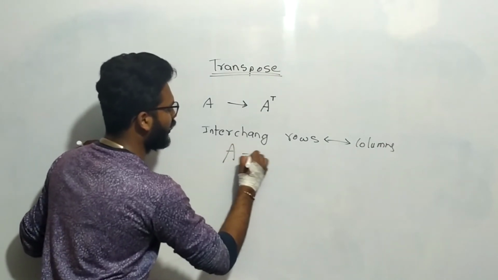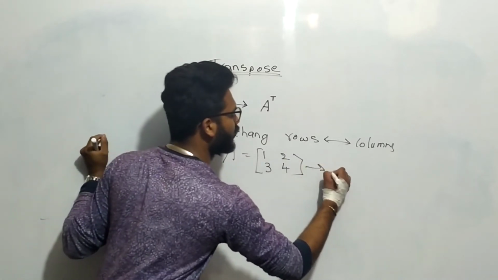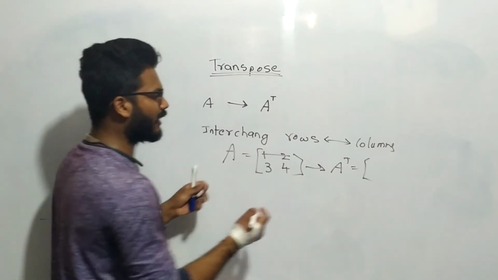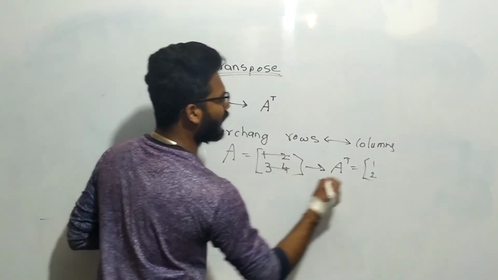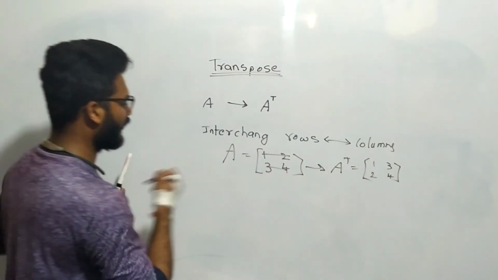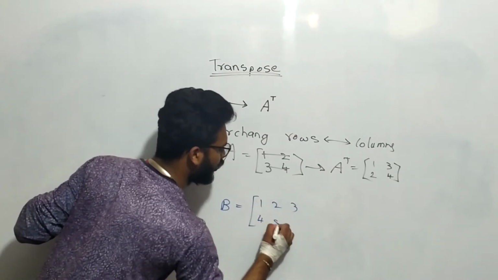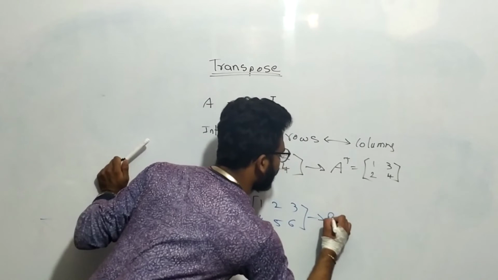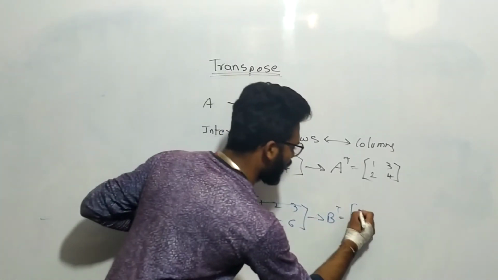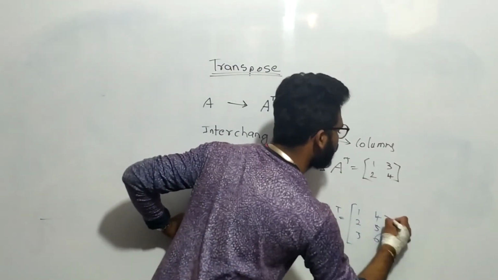Suppose A is 1, 2, 3, 4. What is A transpose? The first row, 1, 2, write it as a column: 1, 2. Second row 3, 4, write it as a column: 3, 4. This is the transpose of A. In the same way, take another example of another order, B is 1, 2, 3, 4, 5, 6. What is B transpose? The first row 1, 2, 3, write it as a column. The second row 4, 5, 6, write it as a column. This is B transpose.